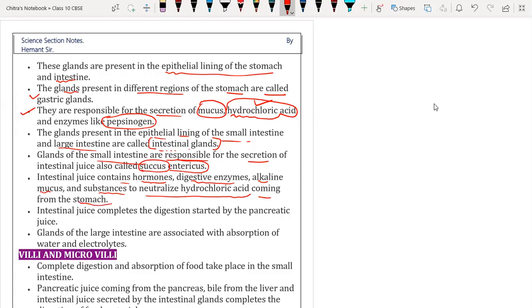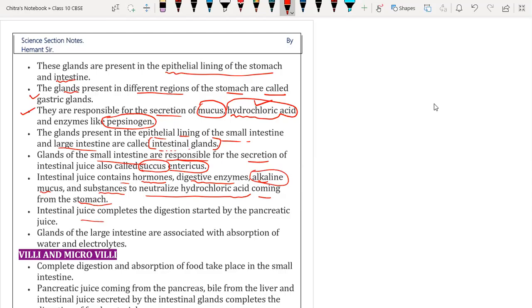The food coming from the stomach has to be made alkaline. That's why the intestinal glands secrete the succus entericus, which contains all these digestive enzymes, hormones, and alkaline substances that help to make the food basic in nature.